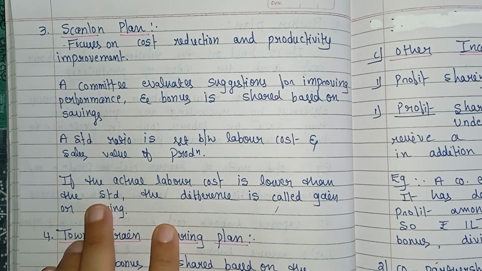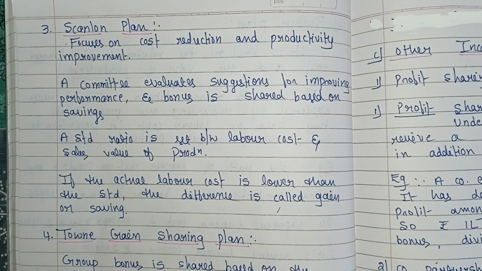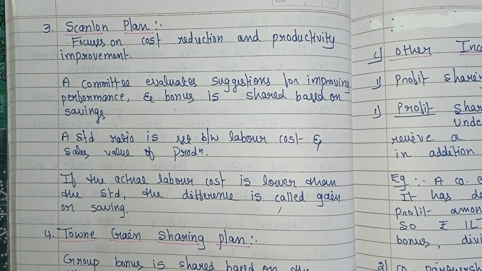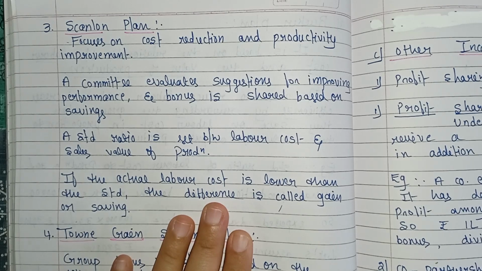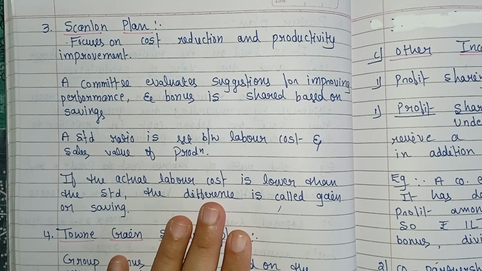And if the actual labor cost is lower than the standard, the difference is called gain or saving. Here a fixed percentage of this saving is shared with the workers as a group bonus. That's it. Only the ratio is different.